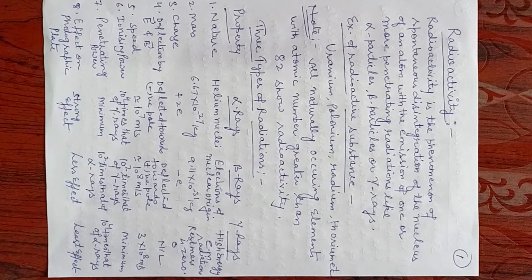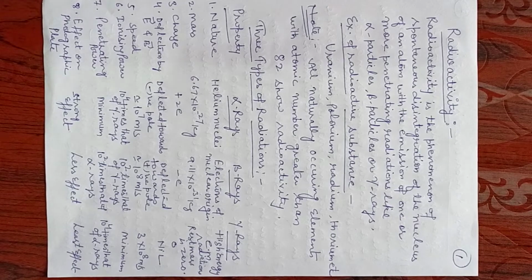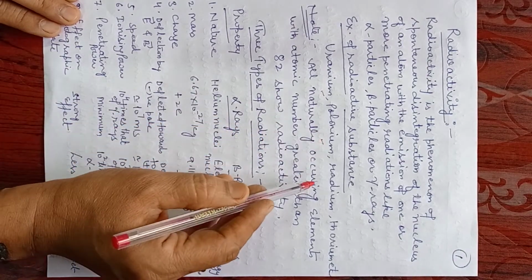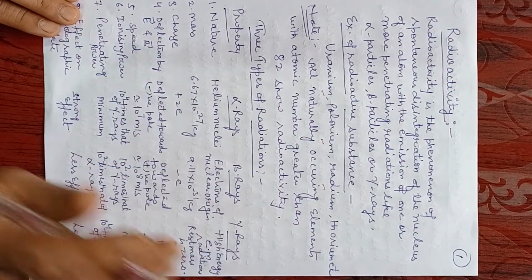Hello everybody. Today we will discuss a new topic, that is radioactivity. Actually, radioactivity is the phenomenon of spontaneous disintegration of the nucleus of an atom with the emission of one or more penetrating radiations like alpha particles, beta particles, and gamma rays. Examples of radioactive substances are uranium, polonium, radium, thorium, etc.